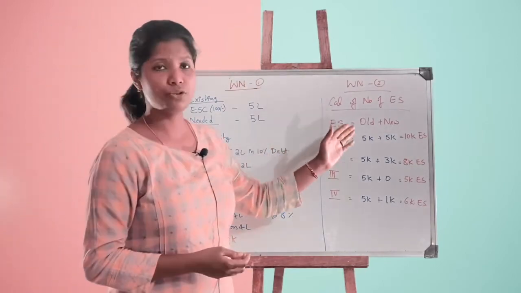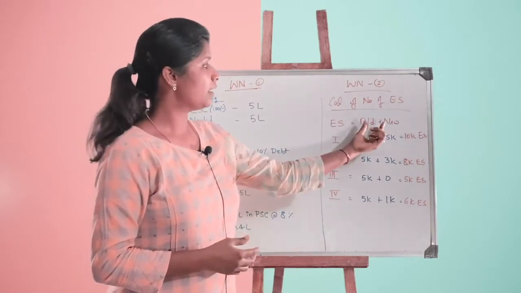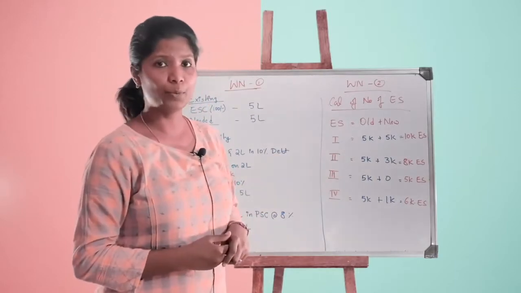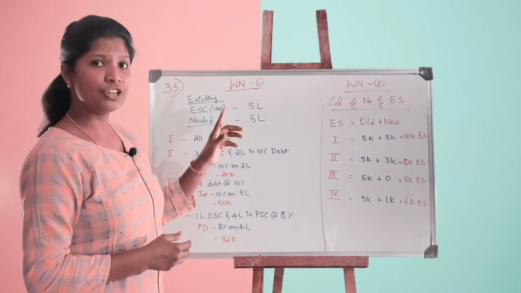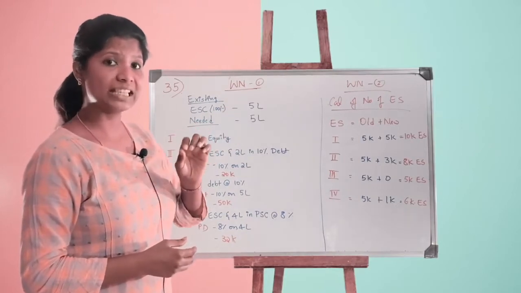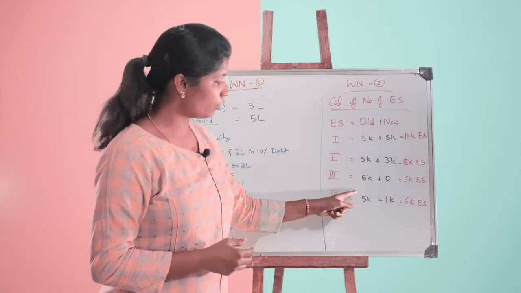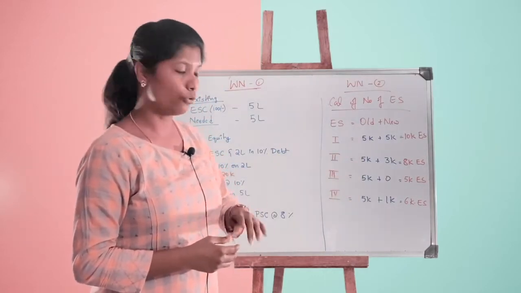Second is, as usual, the calculation of the number of equity shares, old plus new. So first, plan number 1. Remember, I told you 5 lakh divided by 100 is 5,000 equity shares, which is existing, otherwise called old capital. That will remain common for all the plans. 5,000 for the first, second, third and fourth plan.